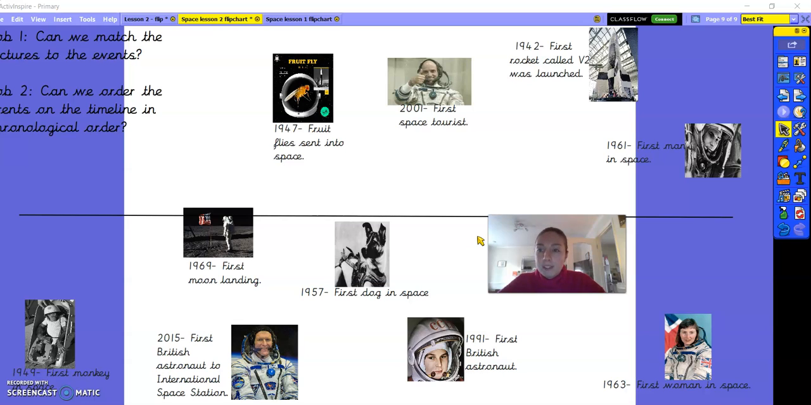And then your activity for today is using the same timeline sheet. You're going to cut out the pictures and the captions with the dates. And I would like you to put them in chronological order onto your timeline. So remember, it's really important that you look at the whole date to help you order it, as lots of them start with 19. So you're going to have to look carefully at the second part of the date to help you. It's probably easiest to start with the one that happened first and then the most recent one, and then you can do the others in between.